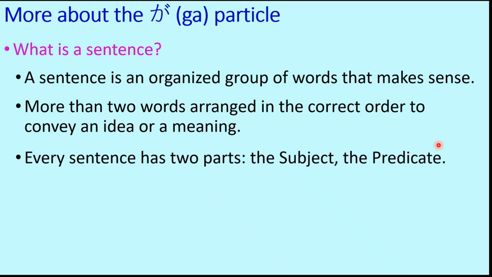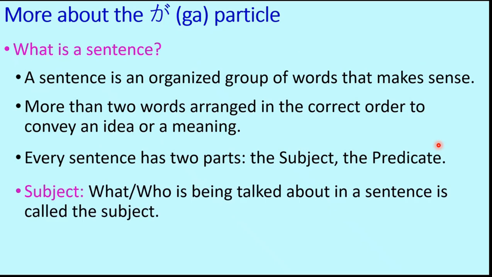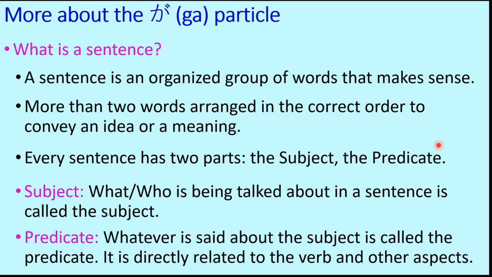Every sentence has two parts, the subject and the predicate, as you know. So what is a subject? Subject is what or who is being talked about in a sentence. That means it's the main thing or person, a living or non-living thing, about which or about whom the discussion is being done in this sentence. And what is a predicate? Whatever is said about the subject is called the predicate. That means everything besides the subject is the predicate of the sentence.